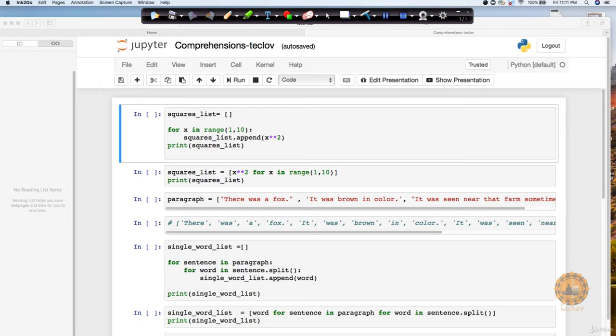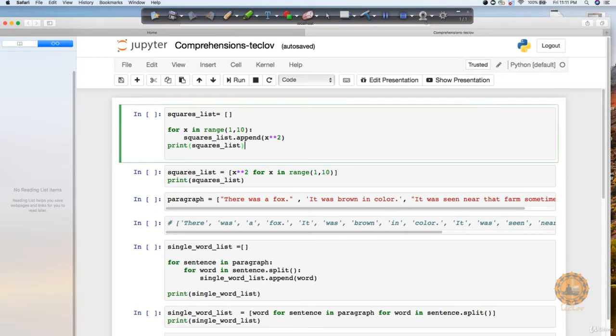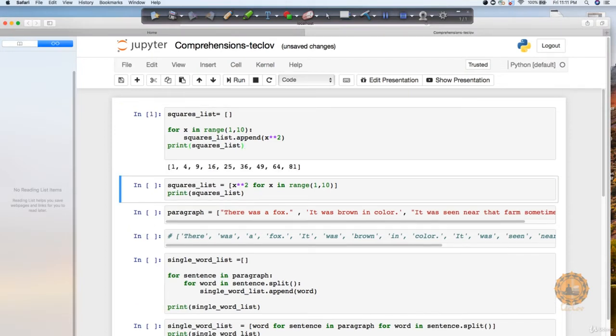So let's take an example. Here you can see that I have a for loop which I'm running from range 1 to 10, and I'm just taking an exponent of 2 with my data. So I'm just printing it, and this is going to print 1, 4, 9, 16, 25 and so on.